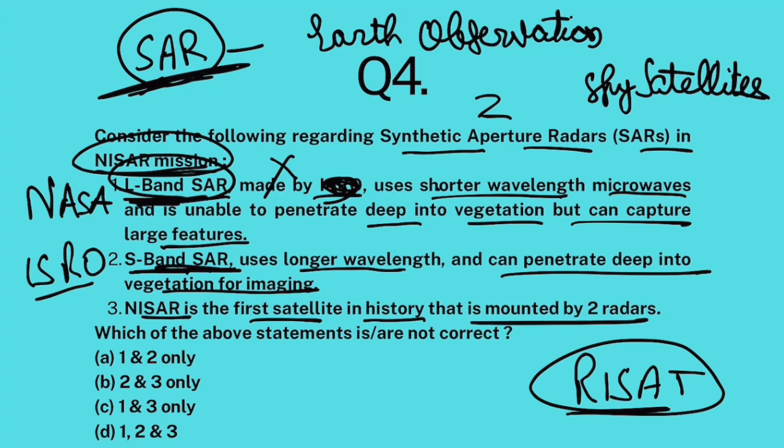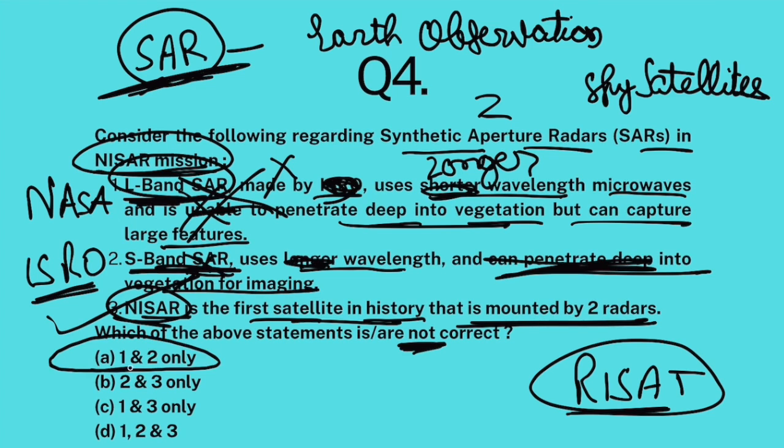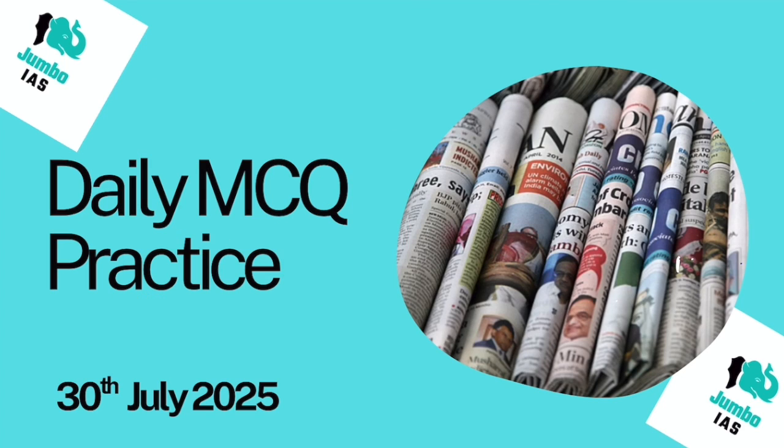It uses longer wavelength, and is able to penetrate deep into the vegetation. So, first statement is completely wrong. S-band is being made by ISRO and it uses shorter wavelength and it cannot penetrate deep. Clear? So, both first and second statements are false. But yes, NISAR is the first satellite in history that is mounted by 2 radars. This part is correct. Now, the question asks which of the above statements are not correct. 1 and 2 only are not correct. The answer is A.